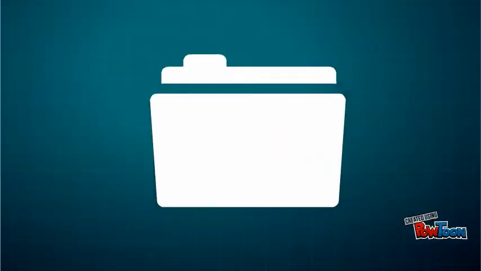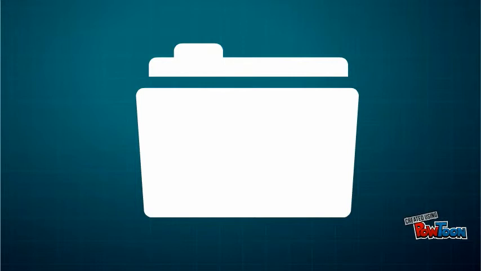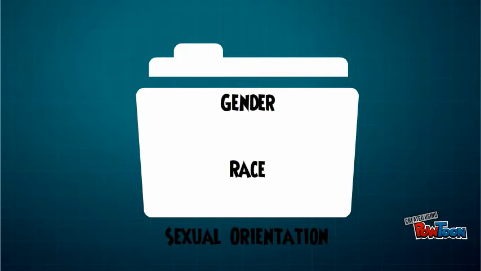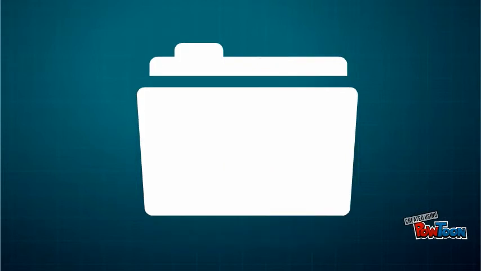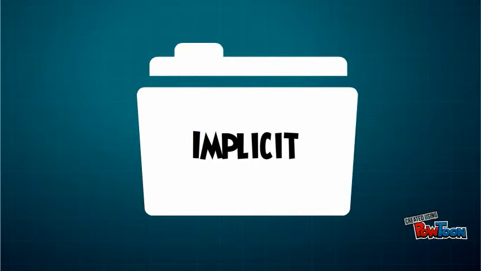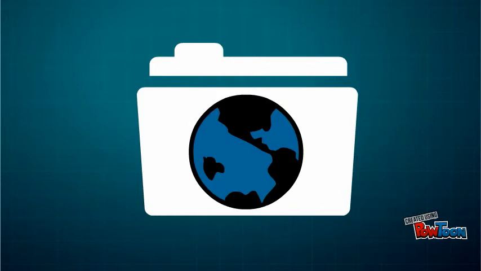A common example of this problem could be when a person applies for a job. The employer may unconsciously discriminate against the applicant based off of their gender, race, sexual orientation, or age. This is implicit because the employer doesn't realize that he or she has made a decision based off of his or her own stereotype. These implicit biases can be generalized to many different situations within the real world.